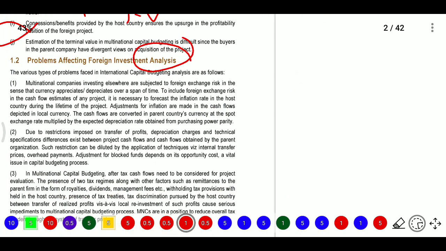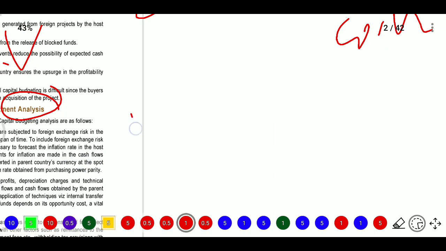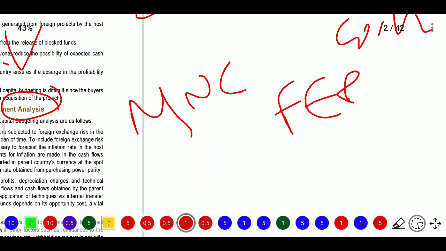MNC restrictions, MNC capital budgeting. Firstly, MNC, that is multinational companies, will invest and they will have foreign exchange risk. When multinational companies are investing, they are subject to foreign exchange risk, and the currency may appreciate or depreciate over a span of time.